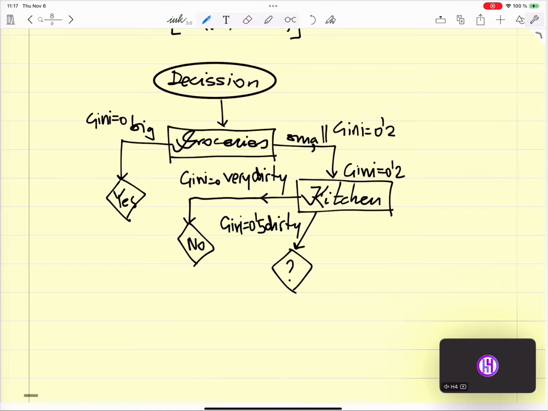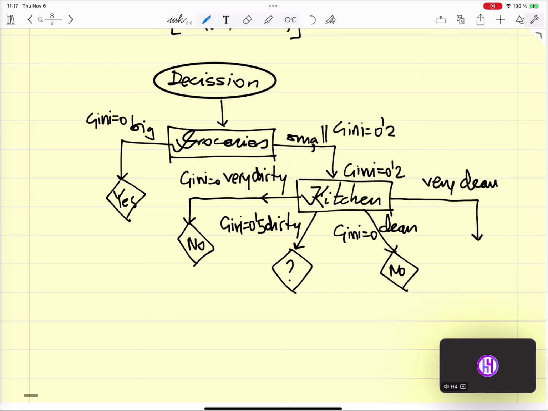So we don't know yet. For clean, the Gini is 0, so it's always a no. And for very clean, the Gini is always 0. So it's also a no. Okay, so here we have no, no, no. And only if the groceries are big, it's a lucky day.